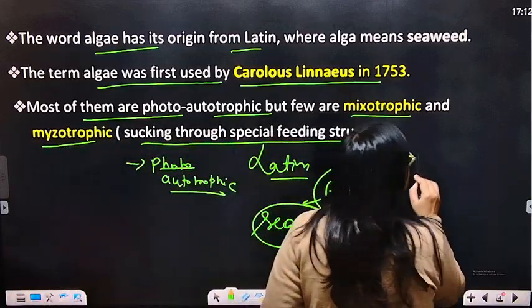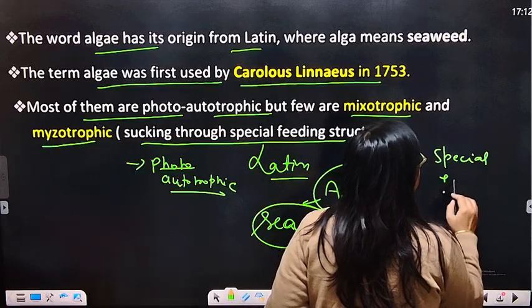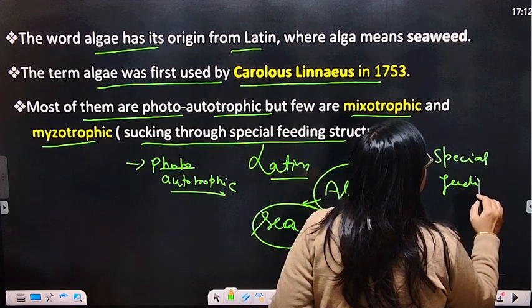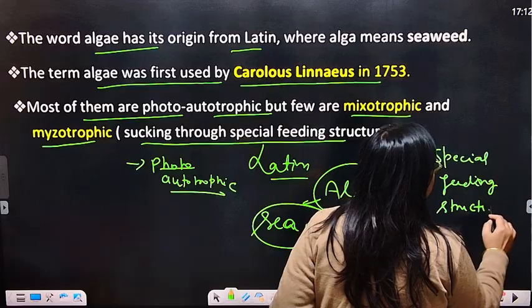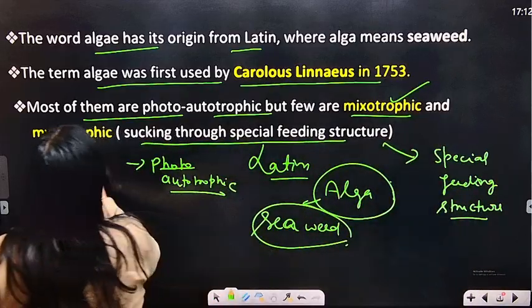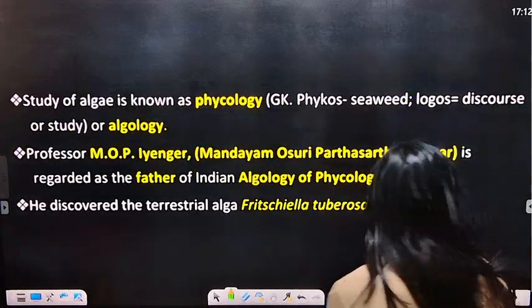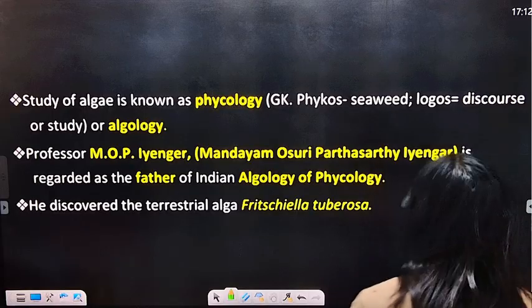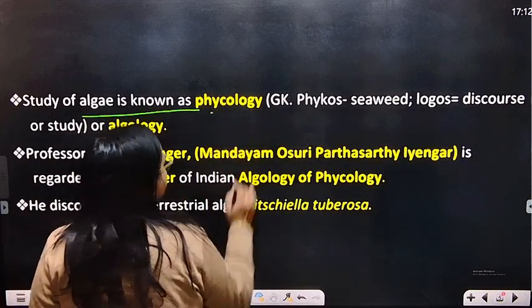So they have a special feeding structure. This is called mixotrophic and mesotrophic. Now the next is that the study of algae is known as phycology.